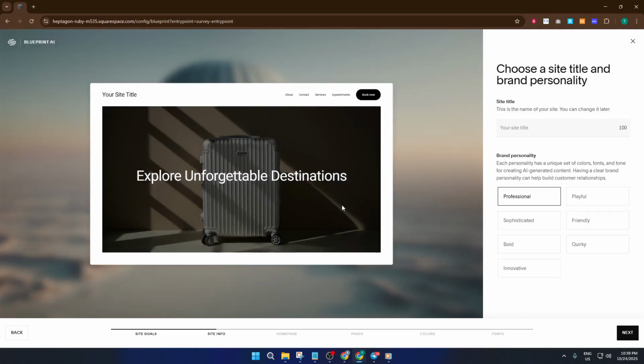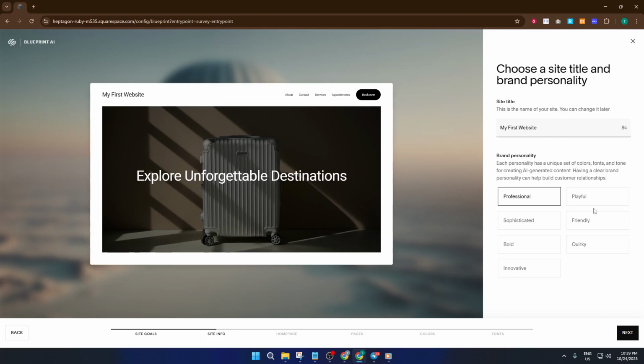Here's where the magic happens. You can now start personalizing your trial website any way you want. Swap out placeholder text and images for your own content, experiment with sections and blocks, and play around with colors and fonts until you get the vibe just right. You can even add links to your social media, set up pages like About, Shop, or Contact, and really start to make the site feel like yours. The platform saves your changes automatically as you work, so you never have to worry about losing progress. If something doesn't look quite right, you can always tweak it. That's the beauty of a free trial.